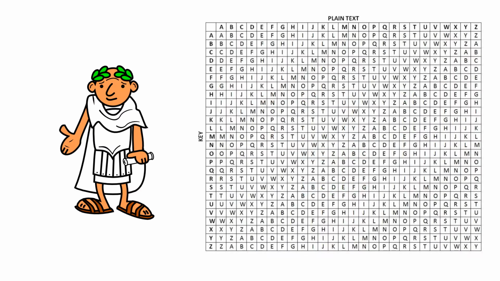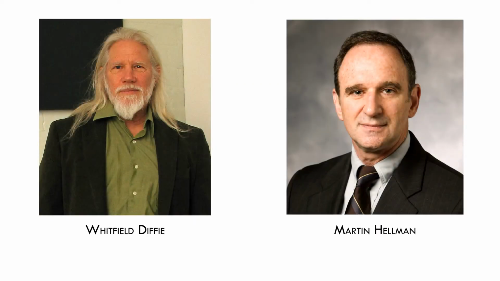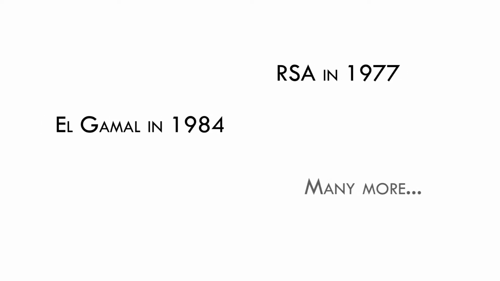As time moved on, the ciphers became much more complex, but every cipher had one thing in common. To establish the rules for encryption and decryption, the participants had to meet in private first. In 1976, Whitfield Diffie and Martin Hellman published a paper that fixed this problem, thus creating public key cryptography. They described a way, using open channels, to exchange a secret key by the use of a one-way function, the discrete logarithm. Diffie and Hellman opened the door to a new era in cryptography, through which emerged the RSA cryptosystem in 1977, El-Gamal in 1984, and much more.